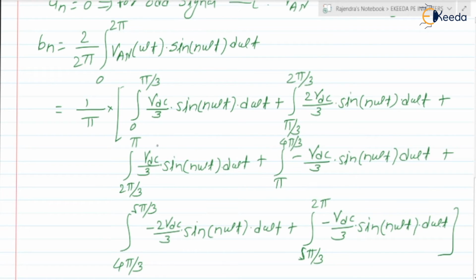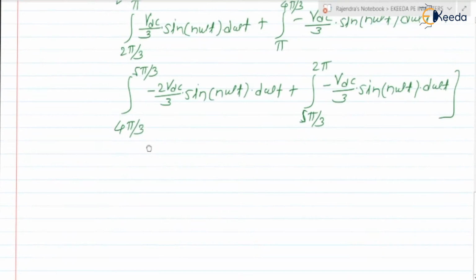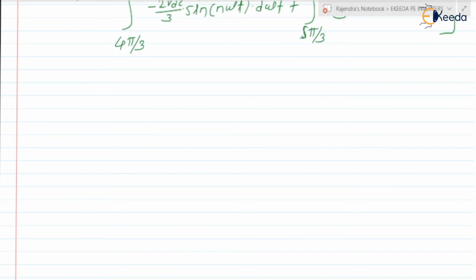We can take Vdc by 3 outside, so this can be written as Vdc by 3 pi into the integration.